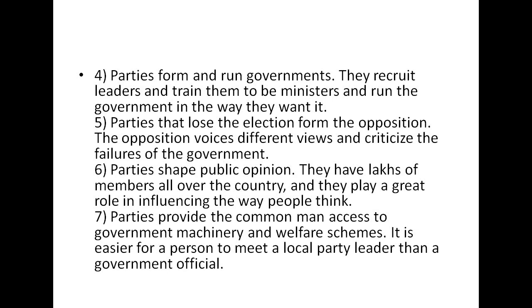So all these parties that lose the election form the opposition, and the opposition voices different kinds of views, and they also criticize the failures of the government.